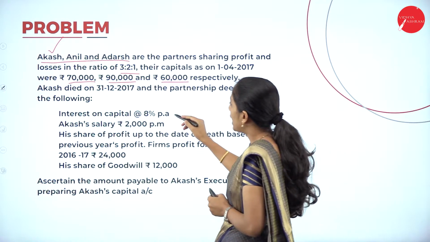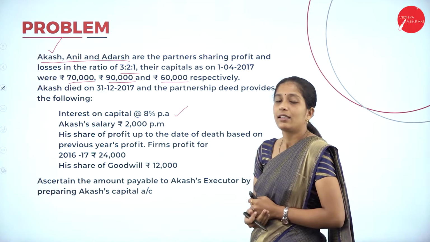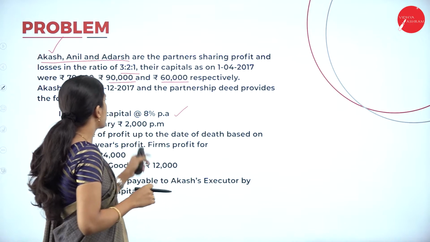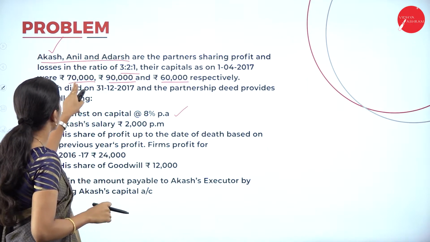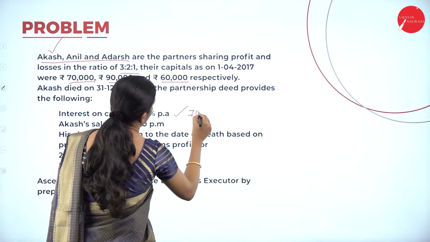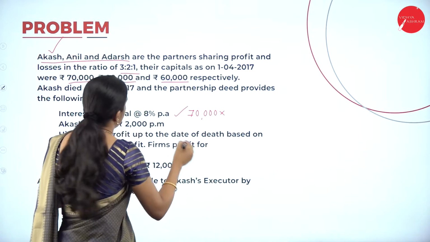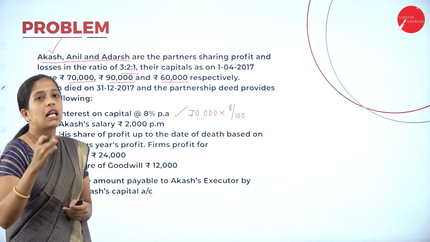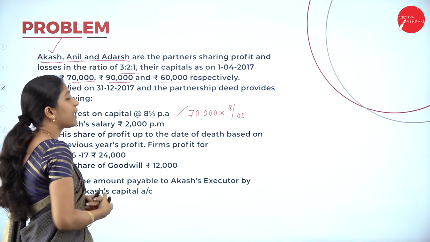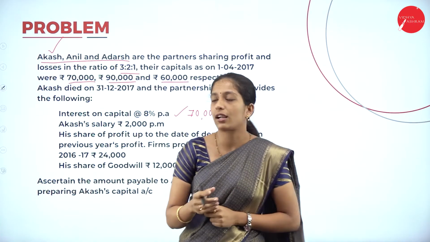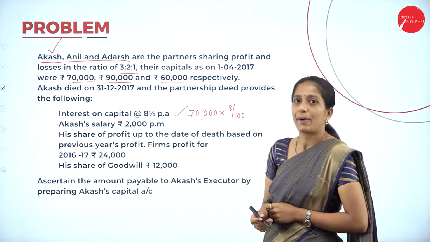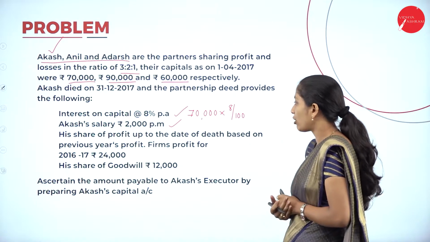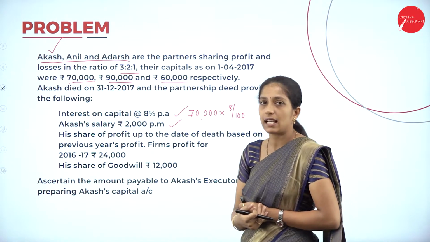Interest on capital at 8%. Now we are going to take into consideration only that of Akash. So what is the interest on capital of Akash? His capital is 70,000 into the rate of interest, 8%, so 8 divided by 100. This is how you are going to calculate interest on capital of Akash. Next, Akash is having a salary. He got a salary of rupees 2,000 per month. Next we have to calculate his share of profit up to the date of death based on previous year profit.